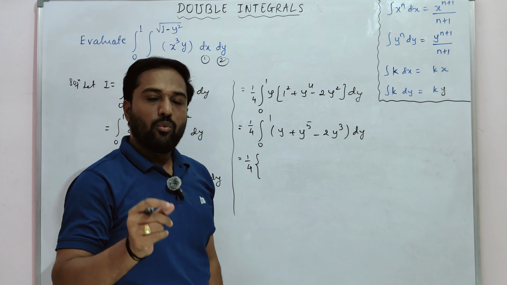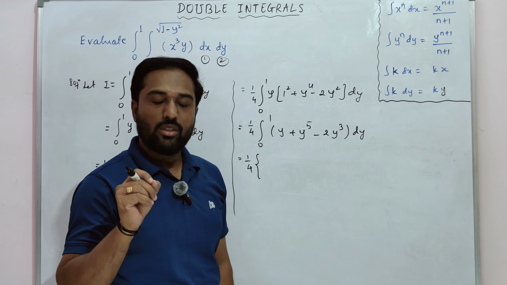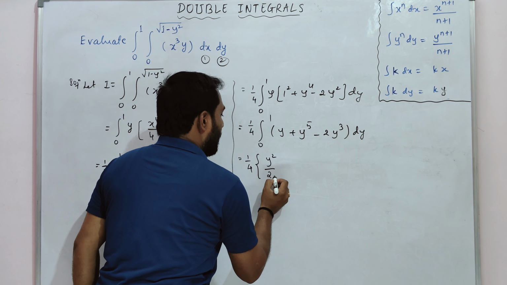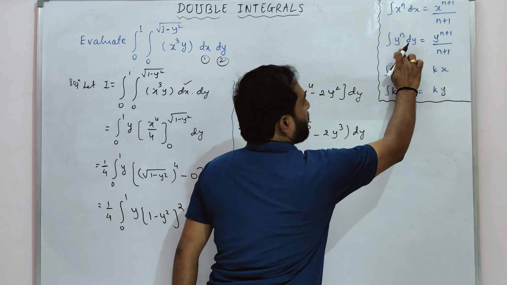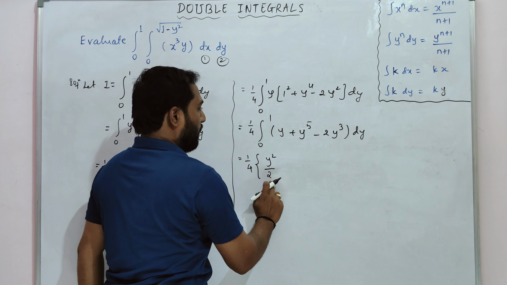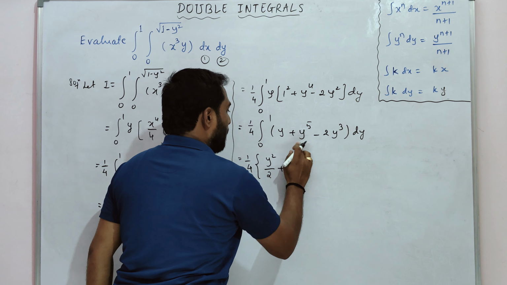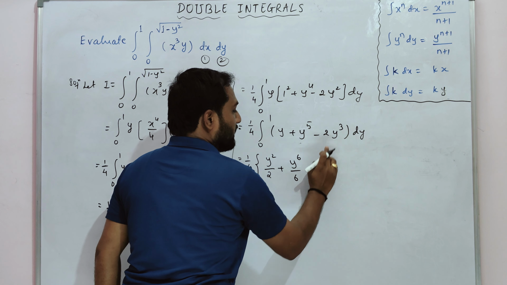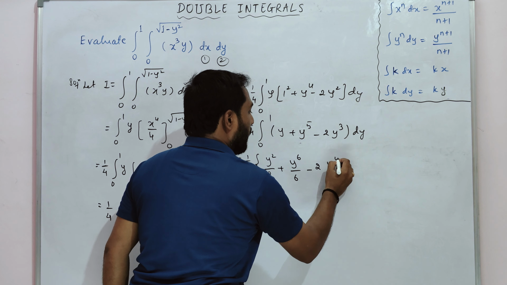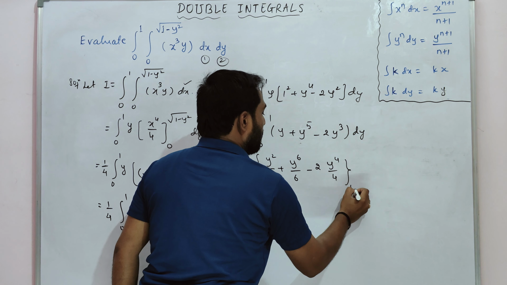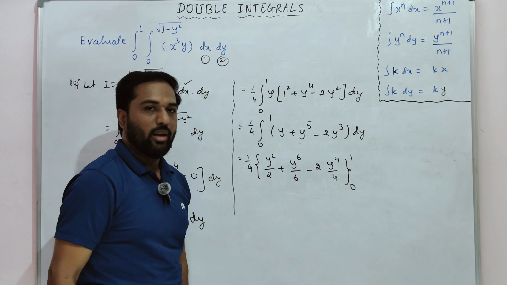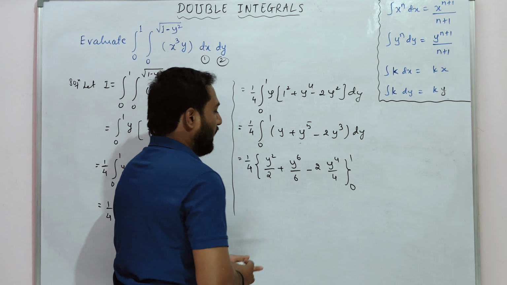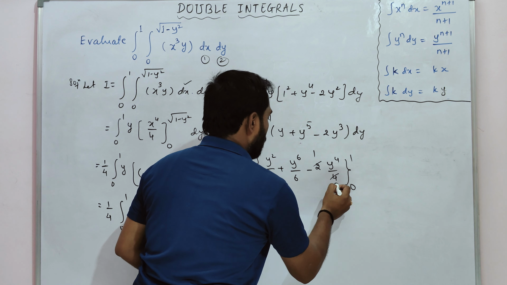Whenever we integrate, we need not write the integration symbol. Okay. So integration of y is y square by 2. Here it is y raised to n, the power is 1, so 1 plus 1 by 1 plus 1. Plus y raised to 5 will be what? y raised to 6 by 6. Minus 2, constant as it is, y cube will be y raised to 4 by 4. Yes. The limit will be 0 to 1. Simple second formula we have used here. Okay. Now you can cancel, 2 1s are 2, 2 2s are 4.